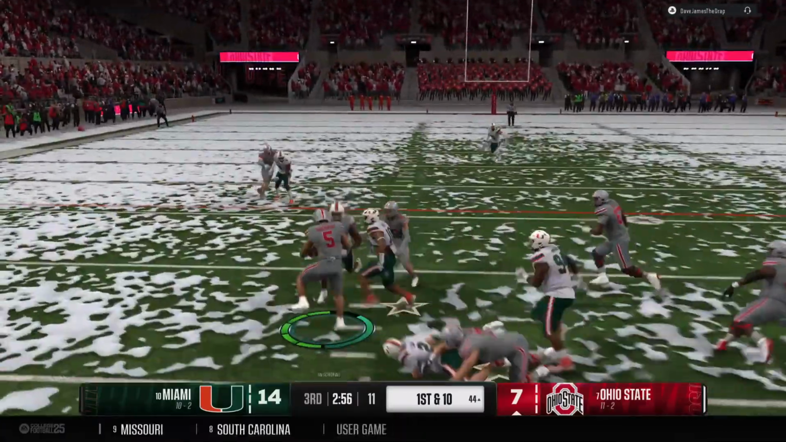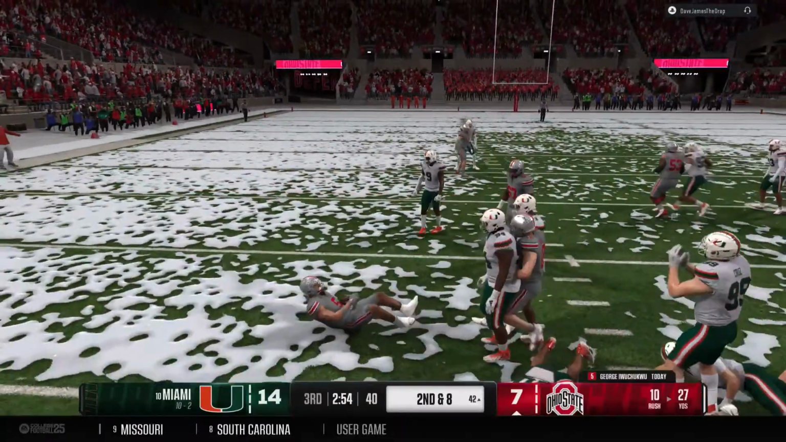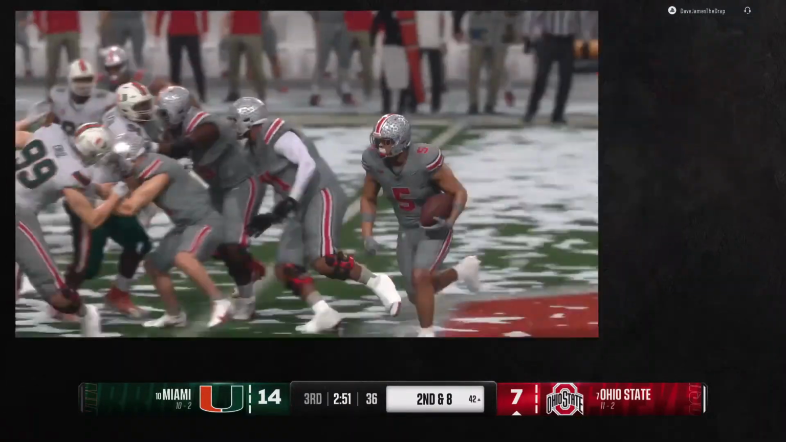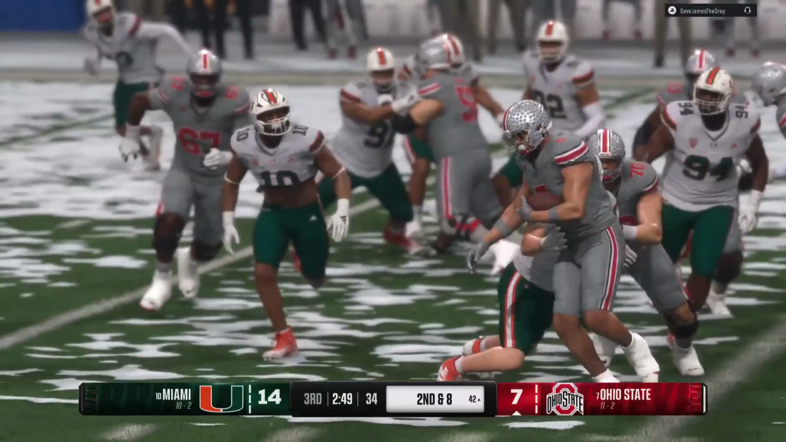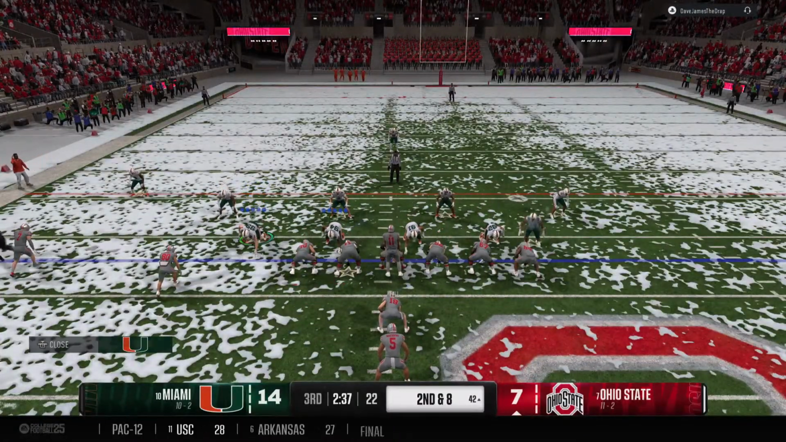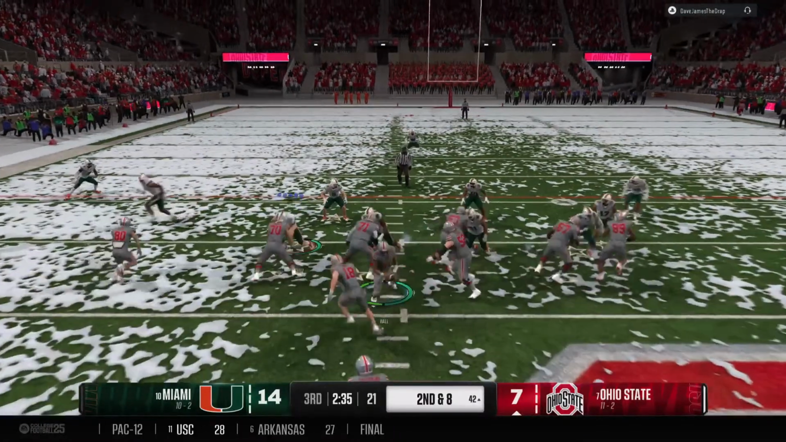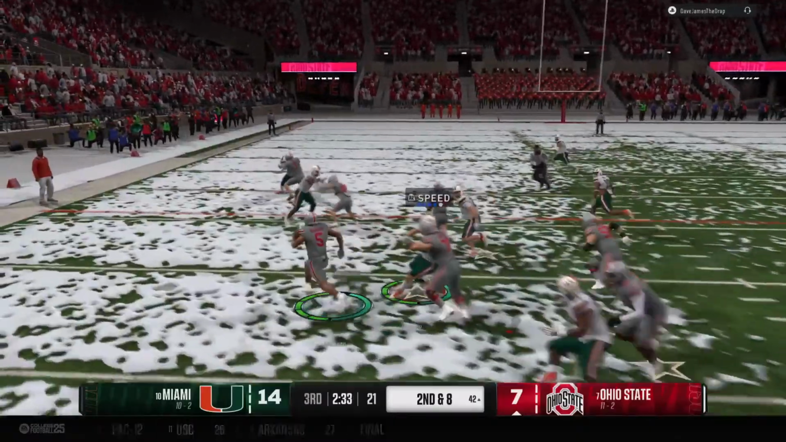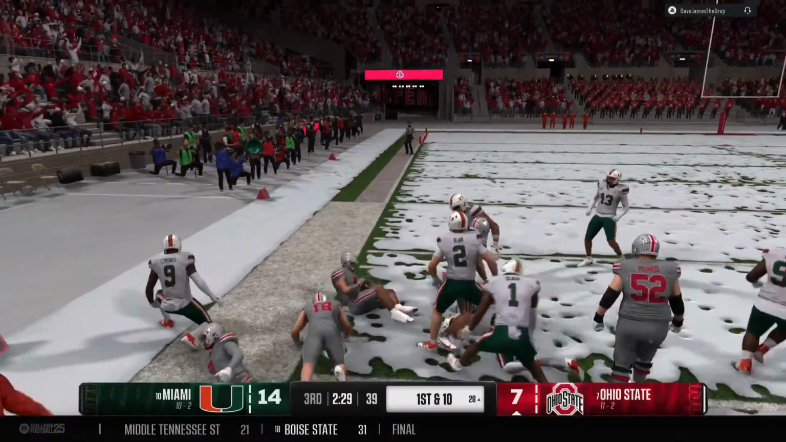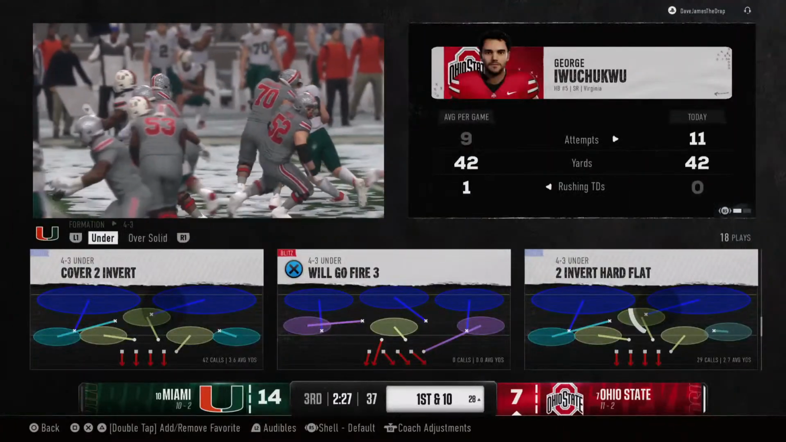Takes the handoff and tests the left side. Well, I thought he might shake free there. He's able to break one tackle, but give credit to the secondary. Good job of coming up in run support. Second down after that run on the previous play. They'll feed the back again. Tackle made after a nice pickup on the play.